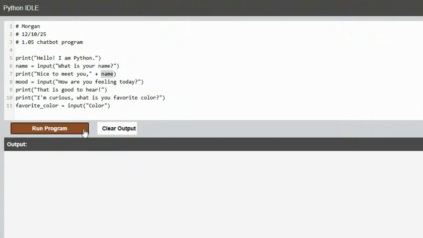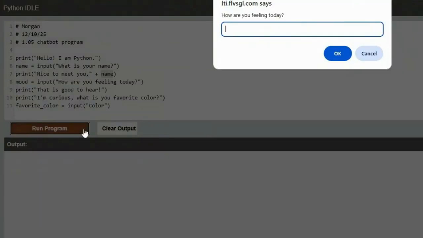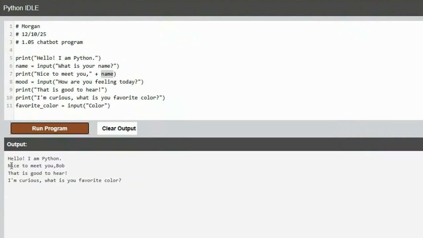So now if I run that and I say I'm Bob and I feel fine and blue, look, it says, nice to meet you, Bob. So it uses their name. That's a little more personal. If I want to put a space there, I can put it before the quotes, put a comma, and I'll put a space. So now it would print a space in between there before their name.